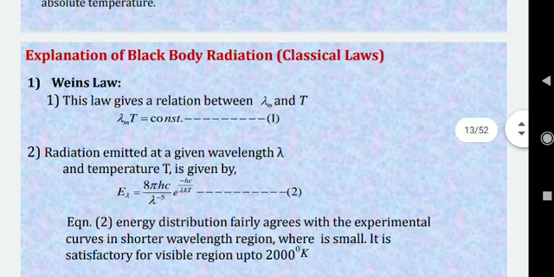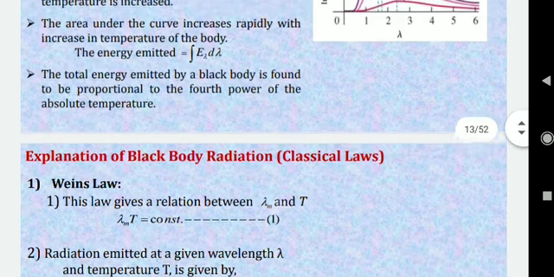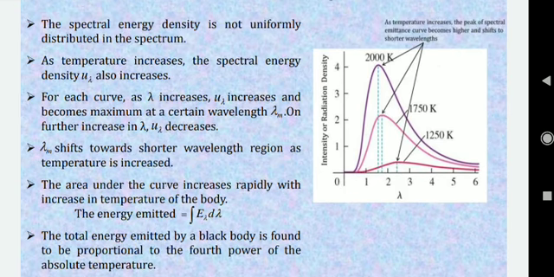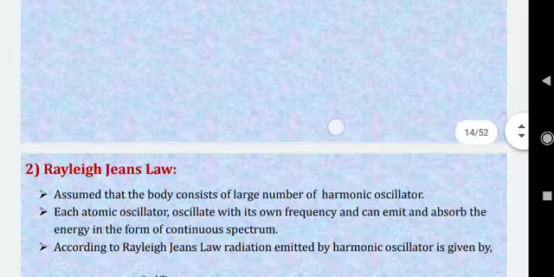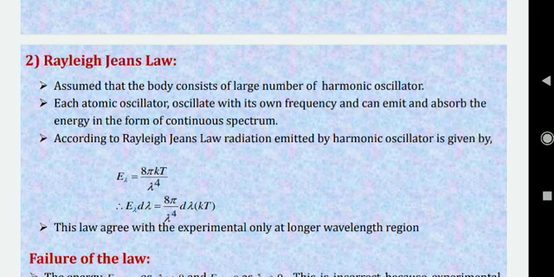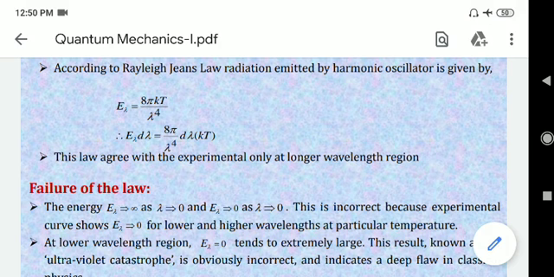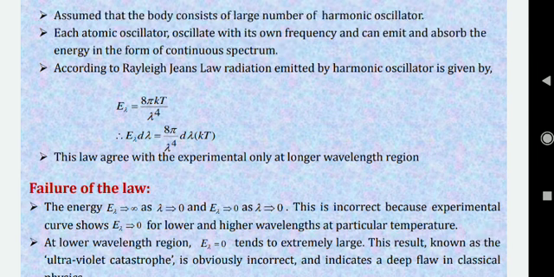Now which part could be explained by Wien's law? So actually Wien's law can only explain this part, the lower frequency side part. What about the Rayleigh-Jeans part? Rayleigh-Jeans law. There are other scientists whose names are Rayleigh and Jeans. They formulated one kind of law, and that law is called the Rayleigh-Jeans law. And Rayleigh thought that the energy density will be inversely proportional to lambda raised to power 4, or fourth power of the wavelength. Okay, and if you solve, you will get the formula like this: E of lambda into d lambda, some constant, multiplied by kT. See, here also there is a kT.